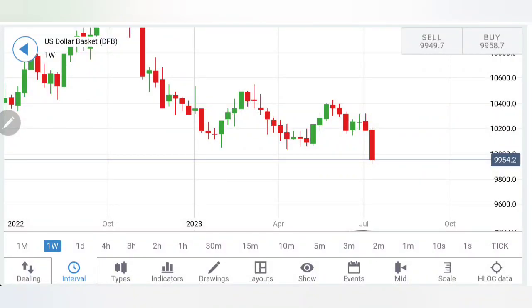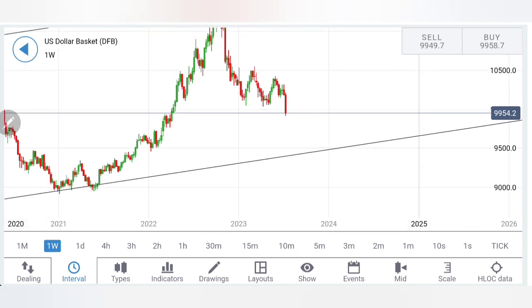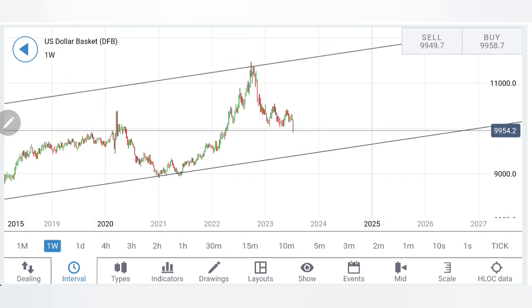Worst week for DXY in recent times. You can see a sharp crash, and in fact it has breached below 100 levels and has gone close to 99. In each of our analyses over the last multiple weeks, we have been discussing that DXY has a probability to achieve 98 and 95 levels.